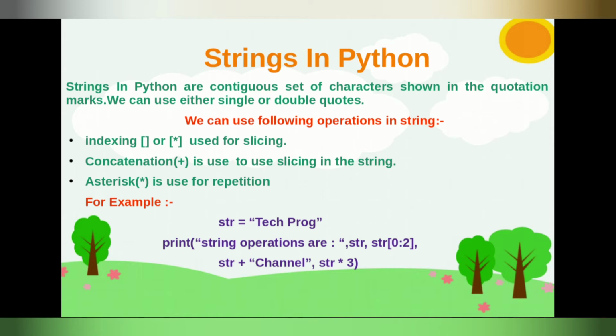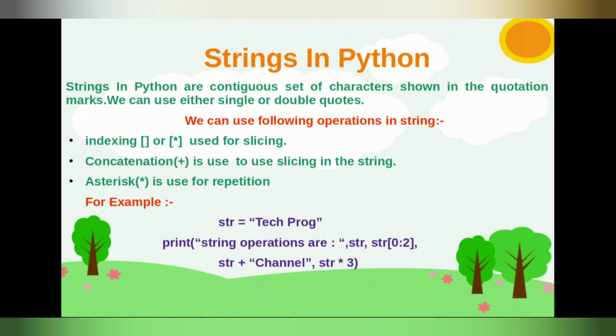Our third operation is the asterisk. The asterisk is used to multiply, or you can say repeat, our strings. If you want to show your message multiple times, then you can use the asterisk.